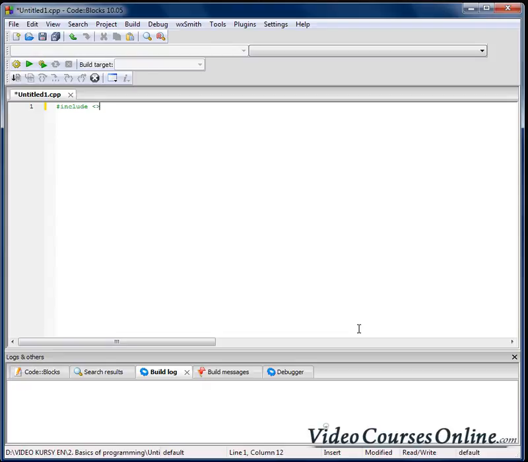less than, greater than signs. Between angle brackets, so here, we can use the name of our library. We will use iostream, which stands for input output stream.